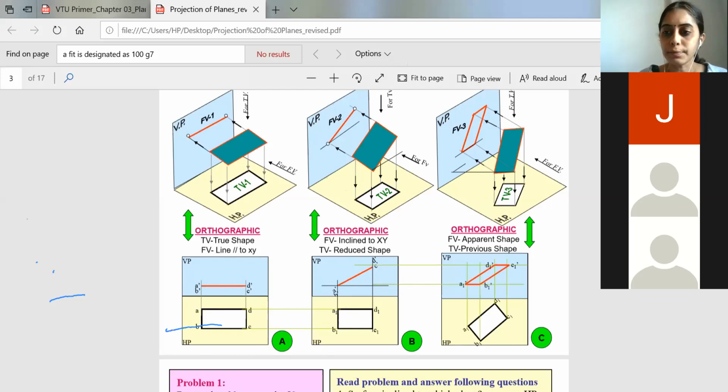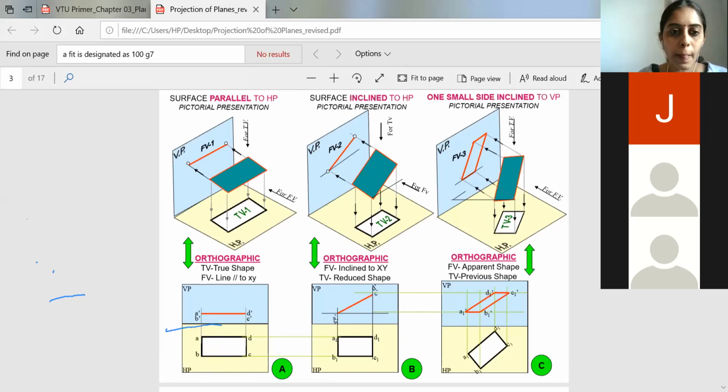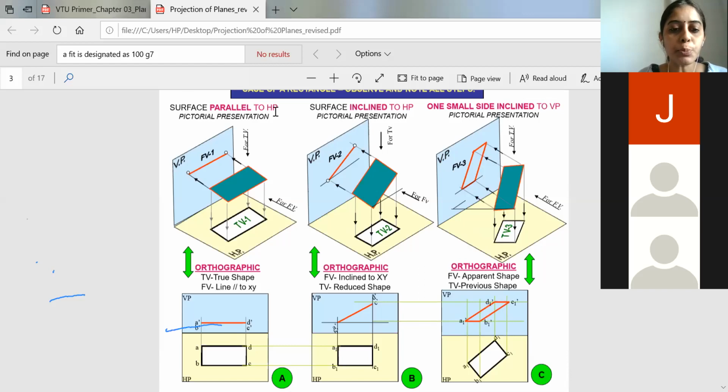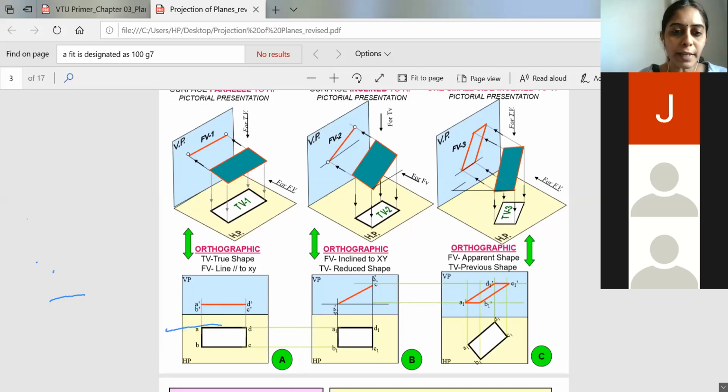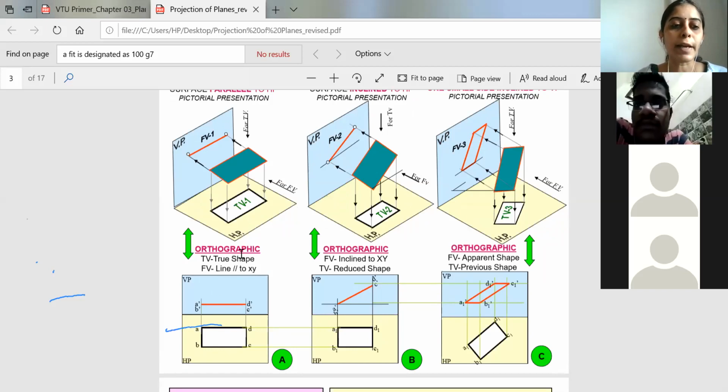So when the surface is parallel to HP, you will get the true shape of it in the top view. So first you will start with the top view and then go to the front view. Okay, the true shape will always be given with respect to the top view, and the front view will always be parallel to the XY line.